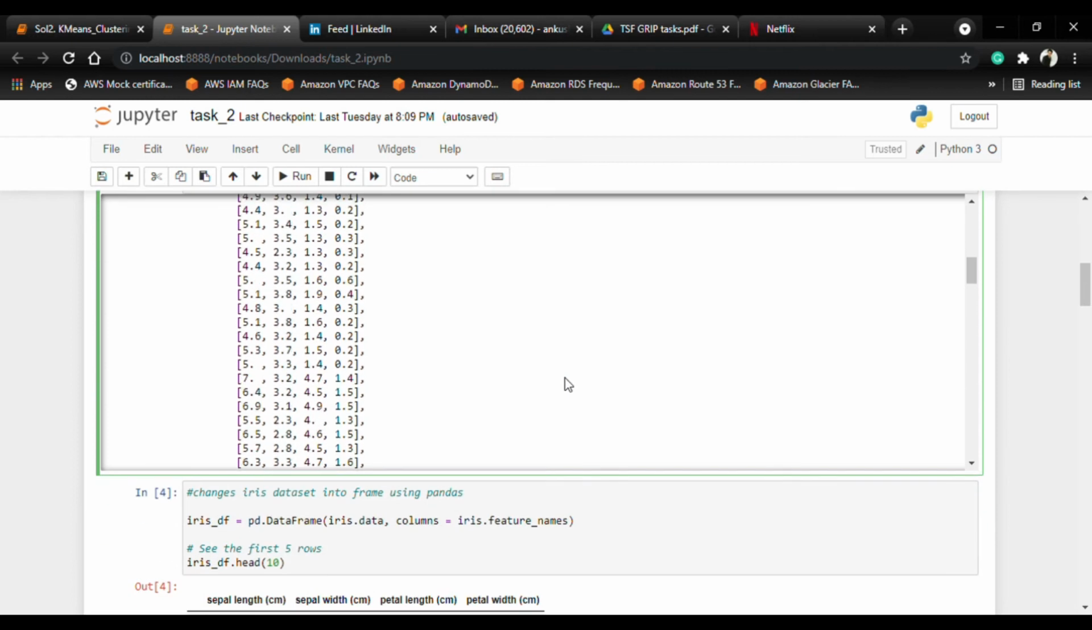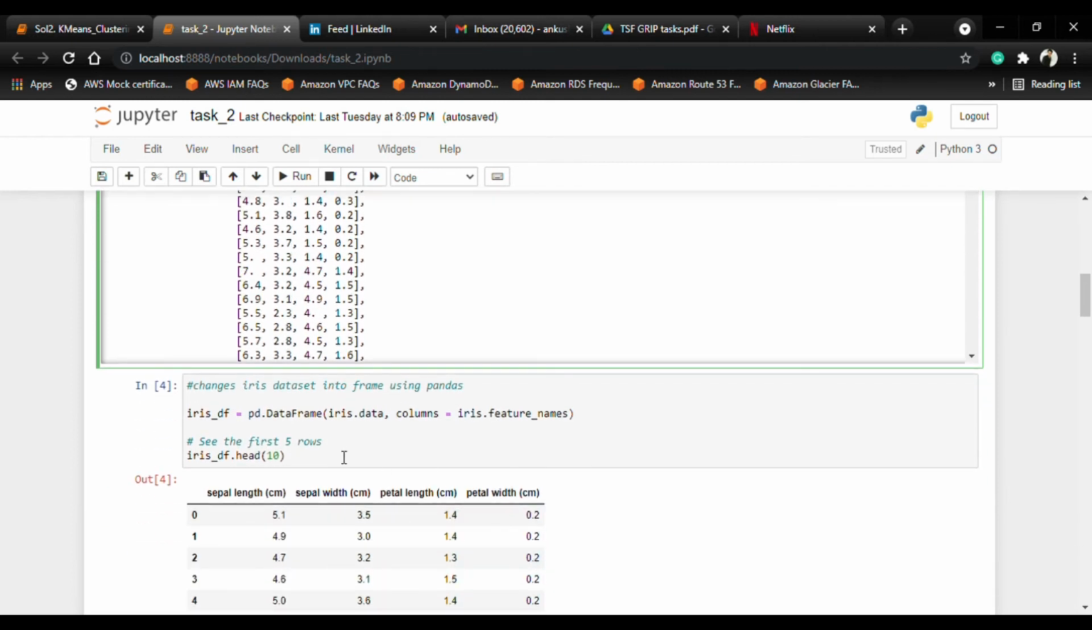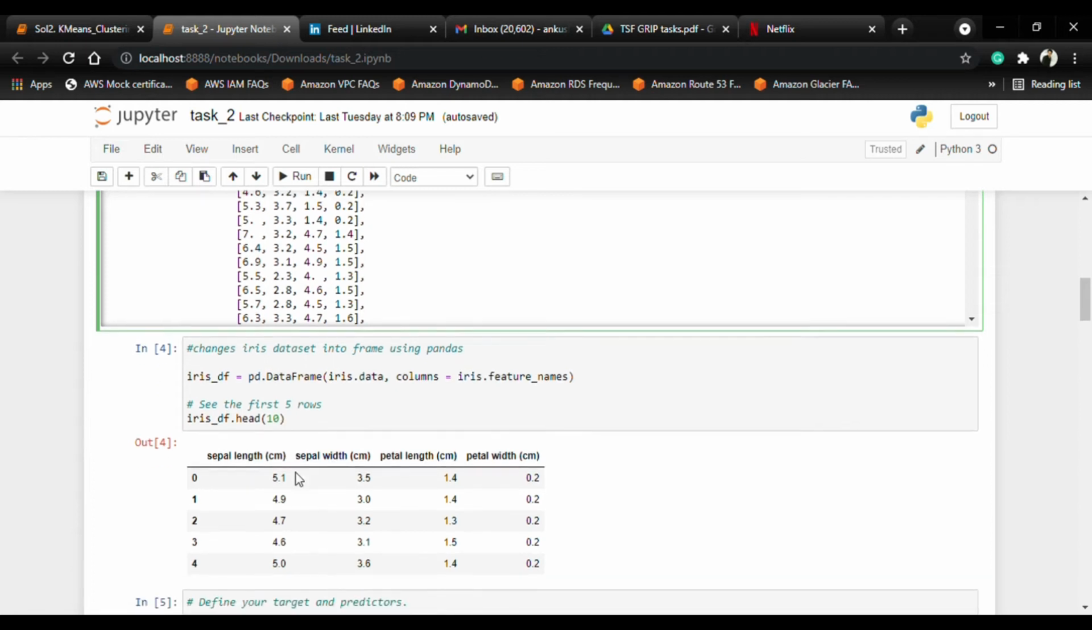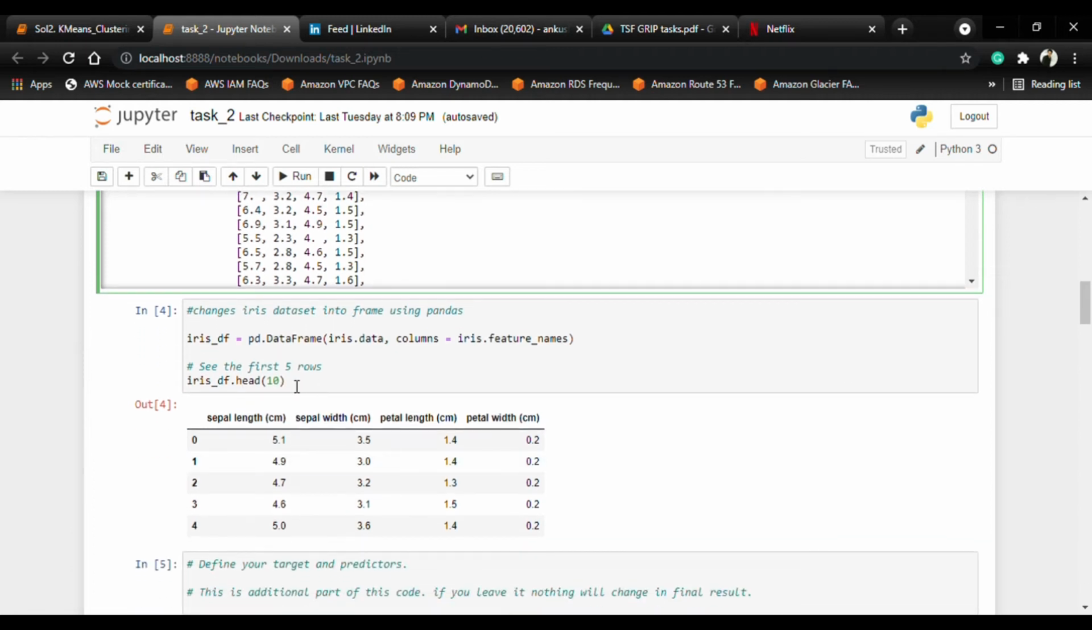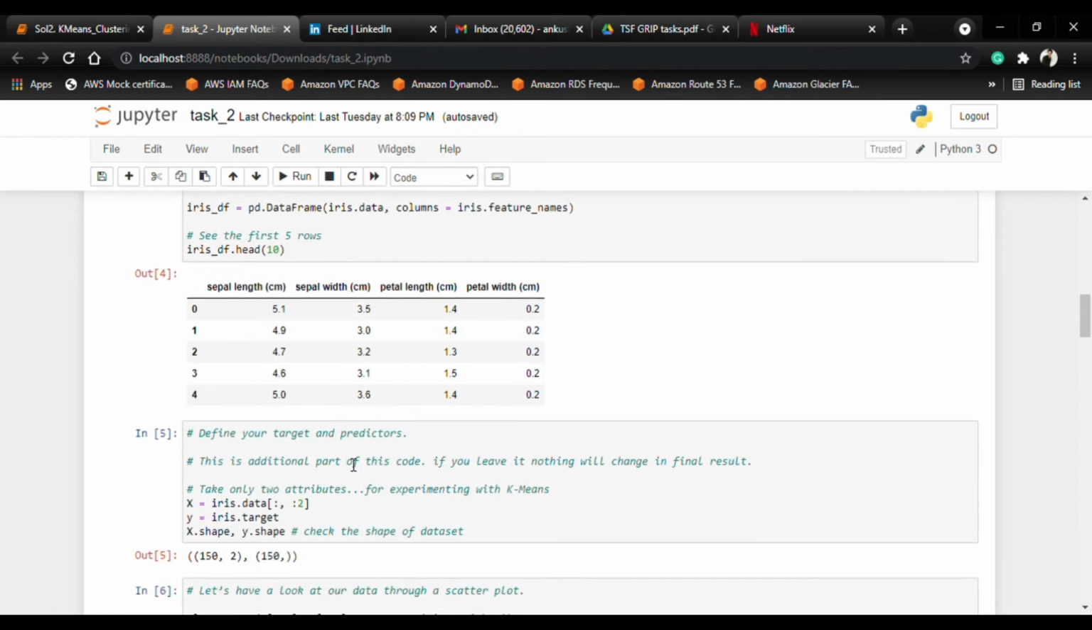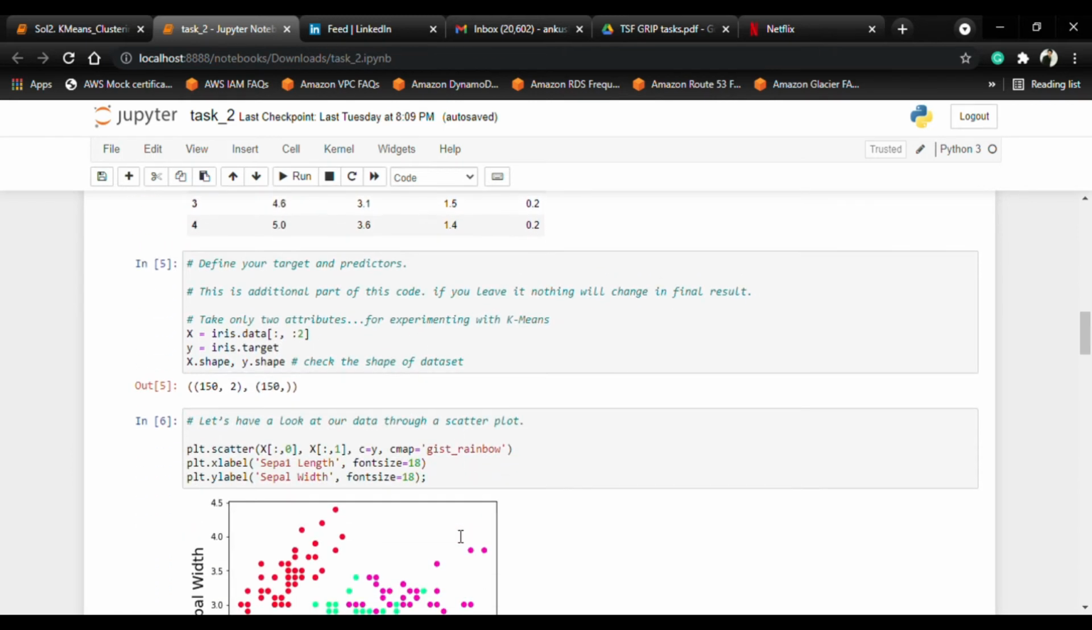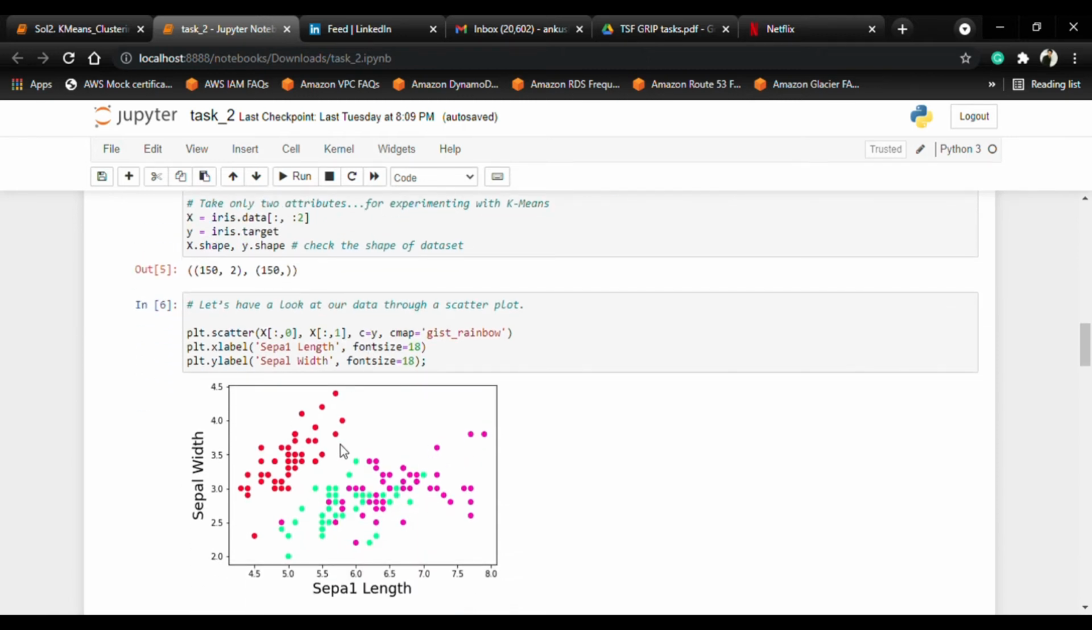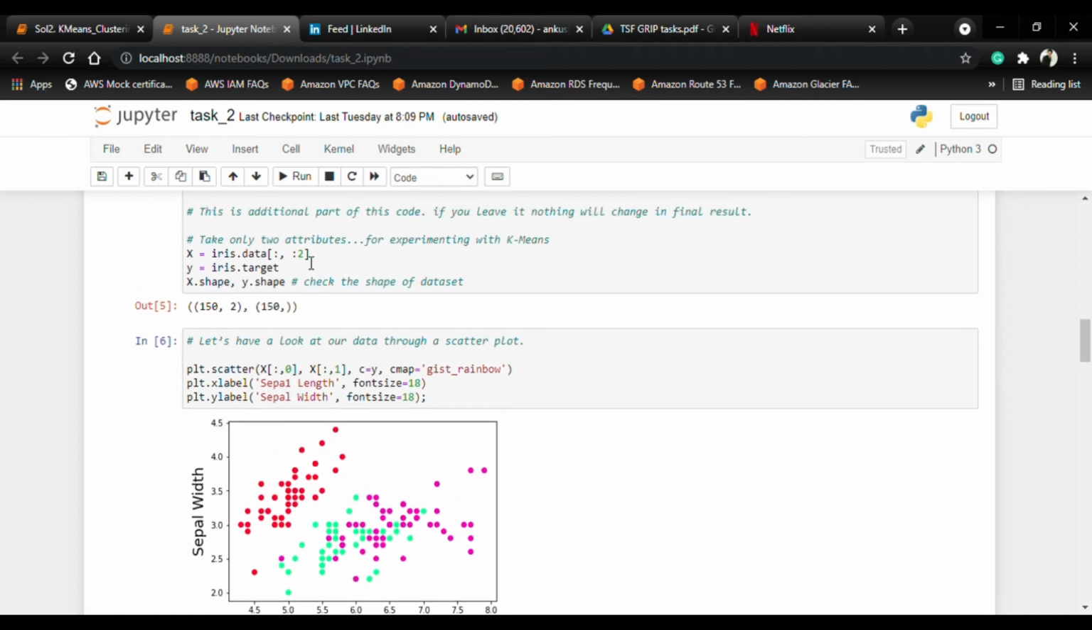So now we need to convert it into a data frame. Using pandas, we converted it, and see the first five rows using the dot head function. And now we are going to define the target and prediction. Actually, this line of code is an additional part of this code, and nothing will affect your final result if you leave it. It doesn't matter. Okay, I just want to show you how to visualize the data using two columns.